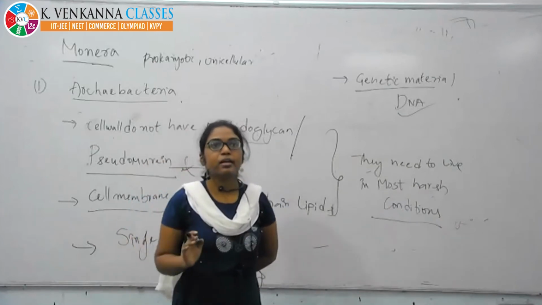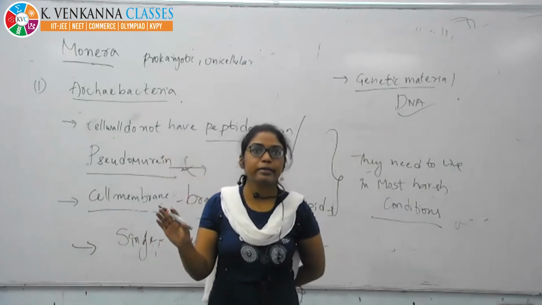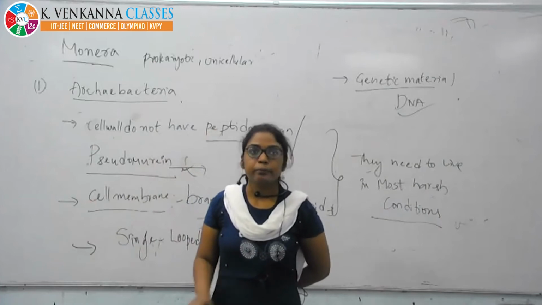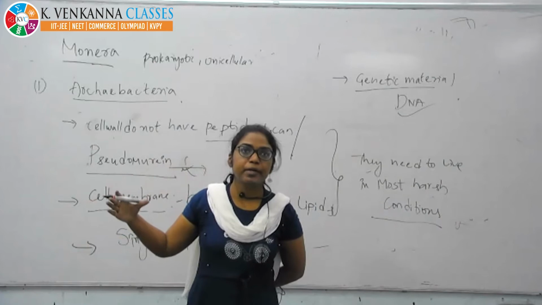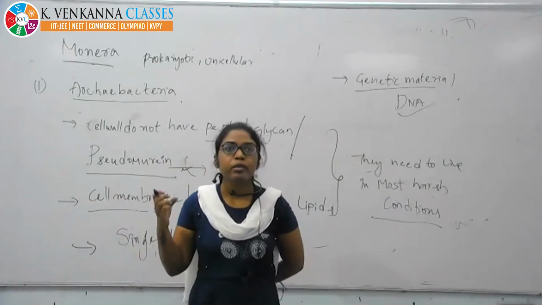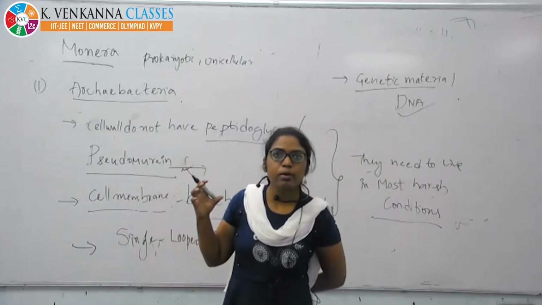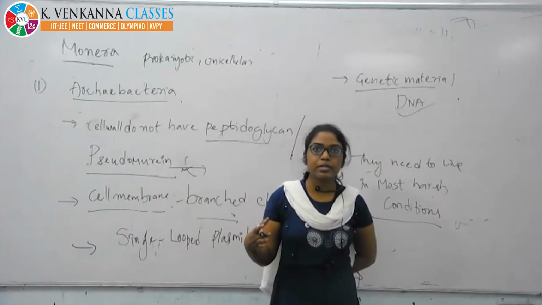Here, once again, I'll repeat. In Archaebacteria, they don't have the peptidoglycan. Instead of peptidoglycan, they have the pseudomurine. The cell membrane also has lots of branched lipids, so easily it cannot be digested, easily it cannot be killed. That's why they can live in the most harsh conditions.